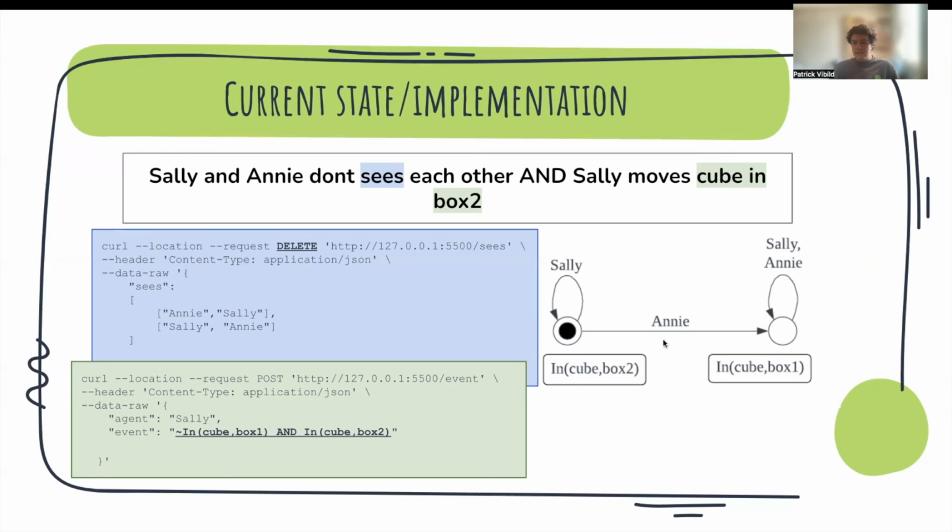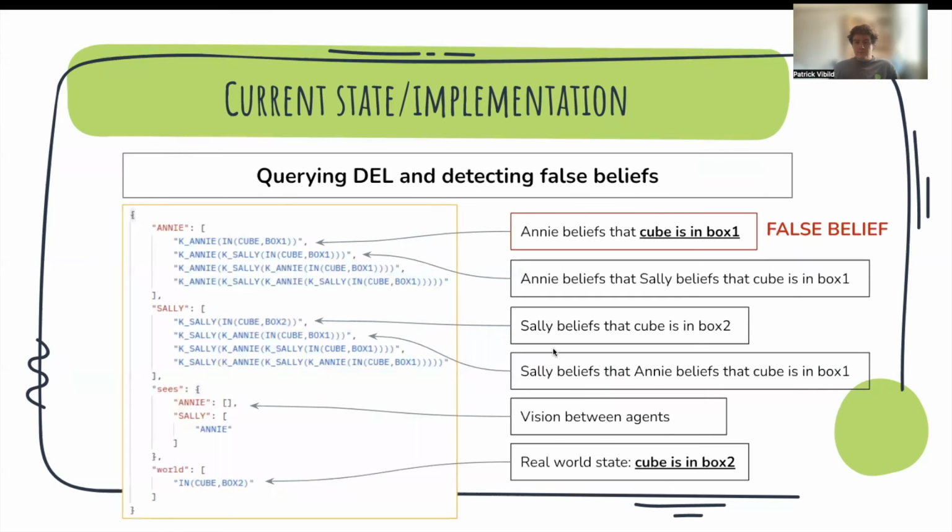And also here we represent that Annie has a false belief, since the information that she has is different from the real world, marked with a dot in the center of the world. This is the information that we get as a response from the epistemic engine. In this response, we have the n-order beliefs of each of the agents. So here we can say Annie believes that the cube is in box 1, and also that Annie believes that Sally believes that the cube is in box 1, since Annie didn't see Sally move it to the box. Now we can compare the real world, where the cube is in box 2, with Annie believing that the cube is in box 1. Since this one does not represent the real world, we know that this is a false belief that Annie has.